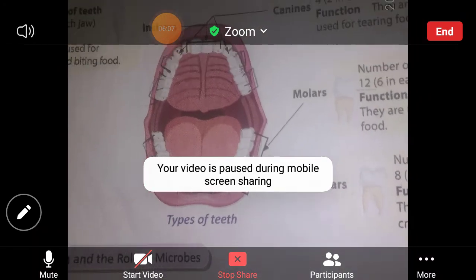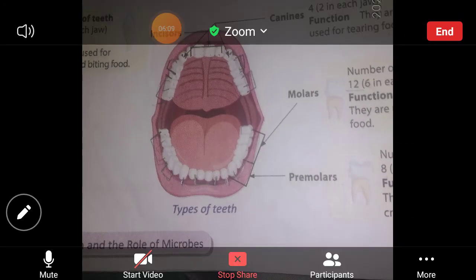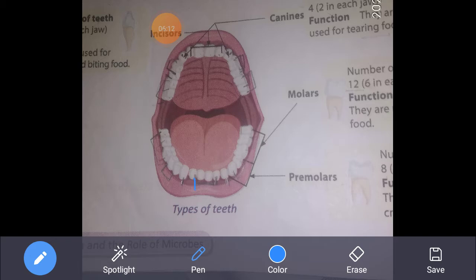See the picture of your teeth. First 4 incisors. These are the 4 incisors. ऊपर भी 4 है, नीचे भी 4 है. Next to incisors are your canines. जो sharp है, they are canines. ये sharp है दोनों. Same way in the lower jaw also 2 canines. Then next to canines are the premolars. ये canines के आगे वाले premolars हैं. And next to premolars are your molars. जो next है उनके आगे वाले, they are called molars.